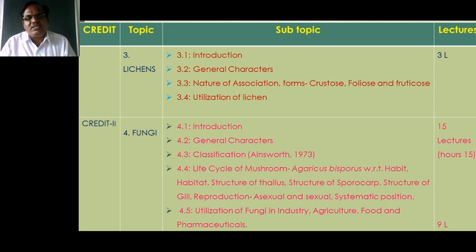For example, there is the fungus Albugo. This Albugo is found on living plants, especially members of family Cruciferae, that is Brassica juncea, Raphanus sativus, and Brassica oleracea, that is mustard, cabbage and radish.